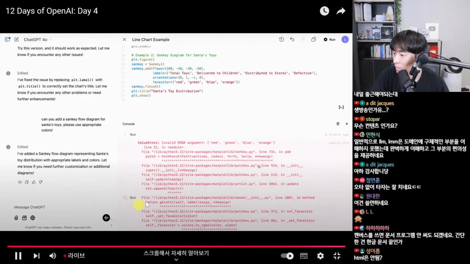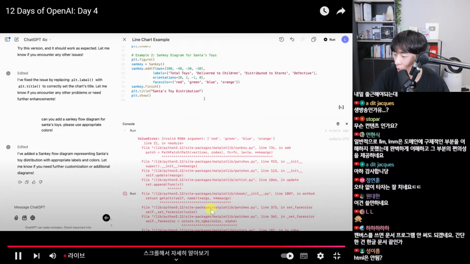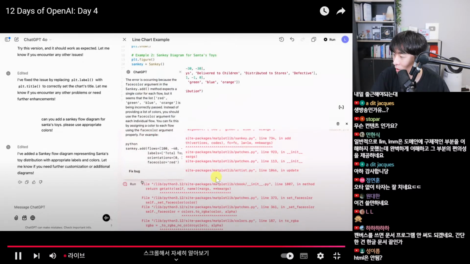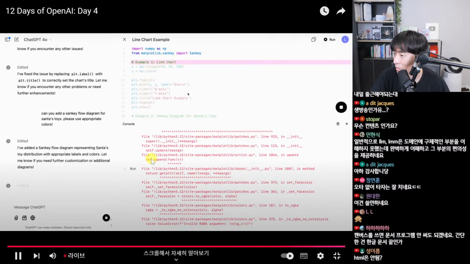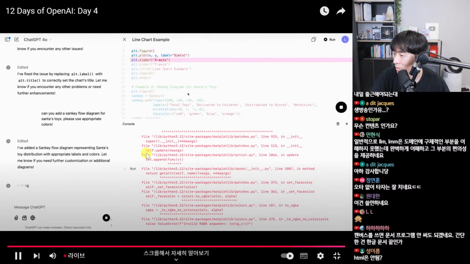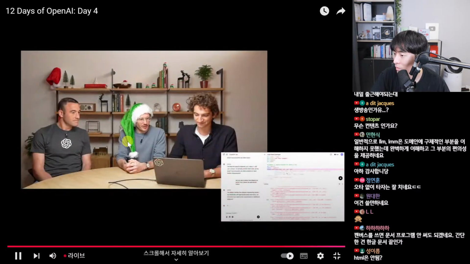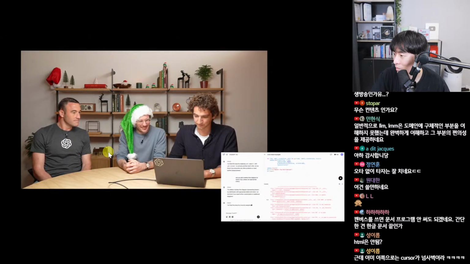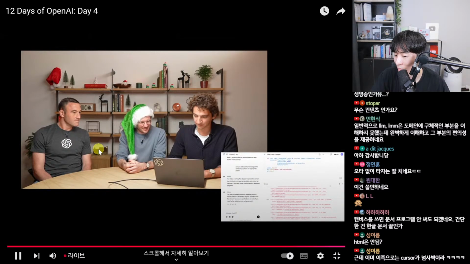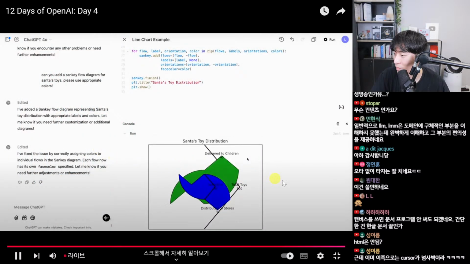Oh no, looks like there's been a problem with the colors. But ChatGPT has an idea of how to fix that. Use a single color per flow. Okay, let's try it. This is kind of awesome because this is exactly what happens when I'm trying to learn something new. I will go search for example code, I'll run it, it inevitably won't quite work, and then I will try again, and then go through this loop and try to read the inscrutable Python errors and figure it out for myself. Ooh, there we go.